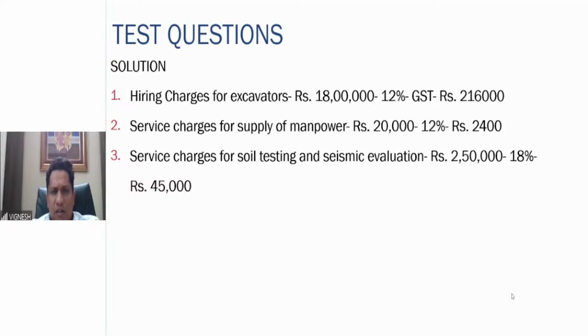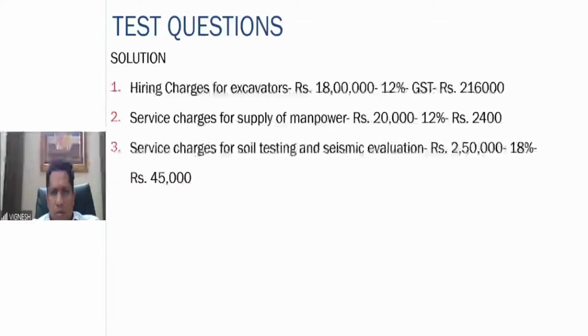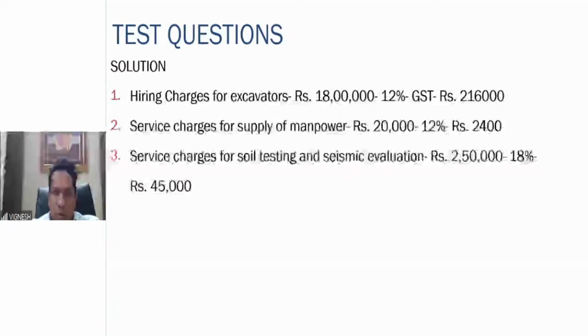128,400 on 18,20,000. How did you get that? 18,20,000 on the 12% GST. 28,400. I hope it is clear. The 45,000 that you have mentioned is correct. I think it's a typo in what you have written.